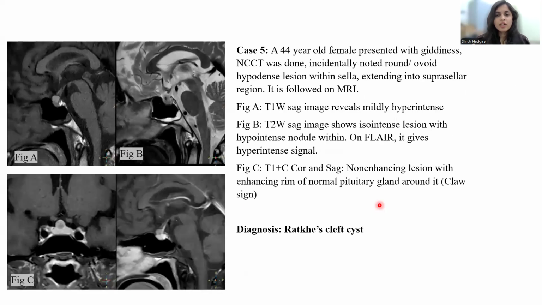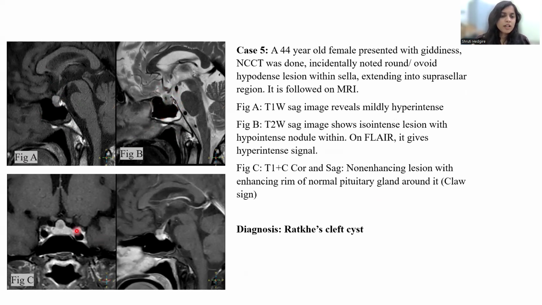Next case is 44-year-old male presented with symptoms of giddiness. Plain CT brain was done, which revealed round hypodense lesion within the sella, extending into the suprasellar region. It is followed on MRI. We can see mildly hyperintense lesion on T1 extending into the suprasellar region. And on T2, it shows the isointense lesion with hypointense nodule within.